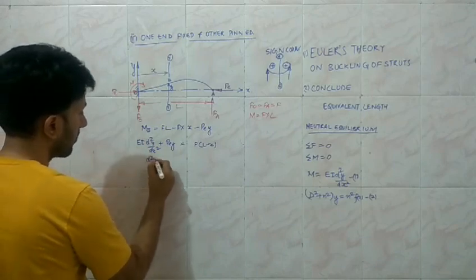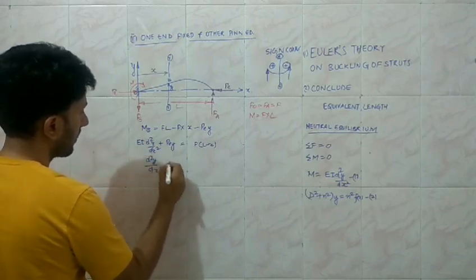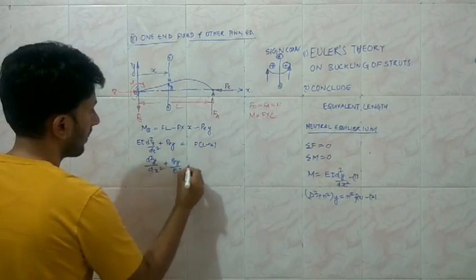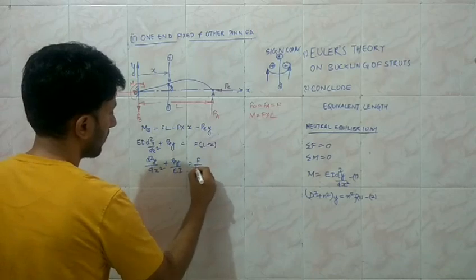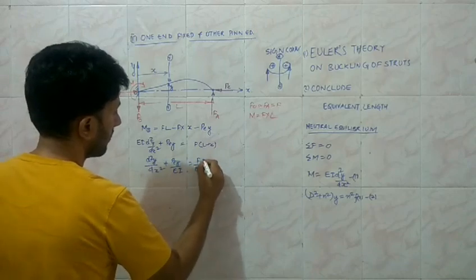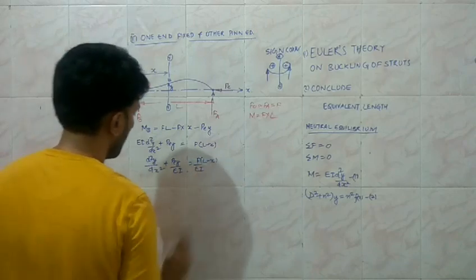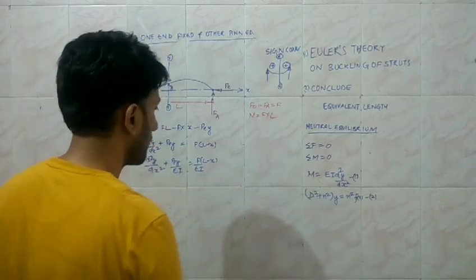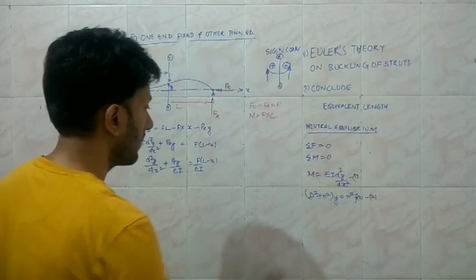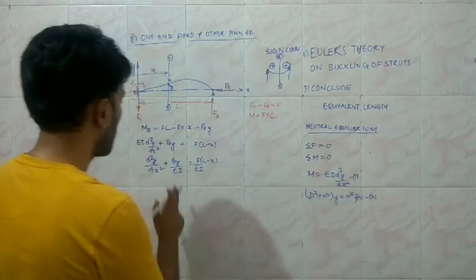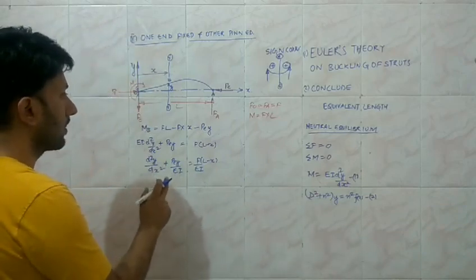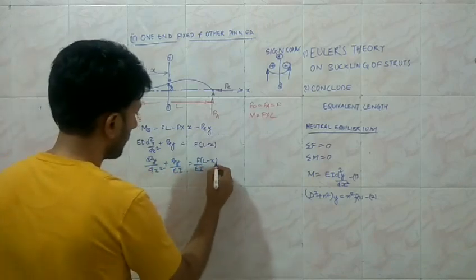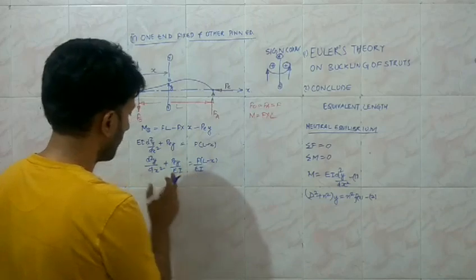Then this is going to be d square y upon dx square plus PEy upon EI is equal to F upon EI into L minus x. Again, the left hand side has been transformed into the standard form, but on the right hand side we need the n square. So n square, we know that n square is PE upon EI.